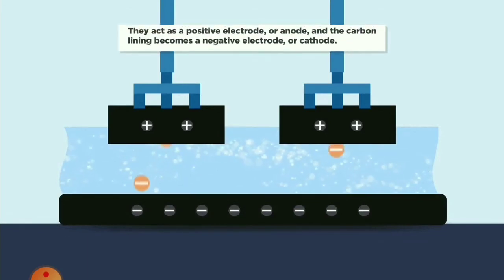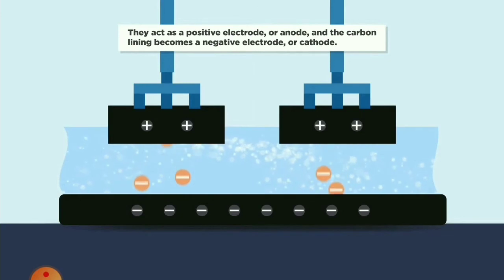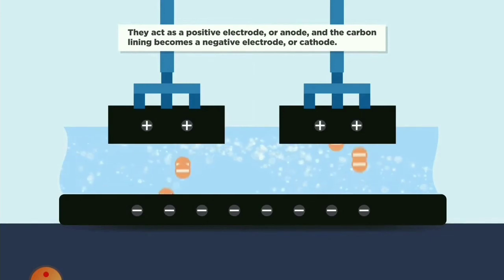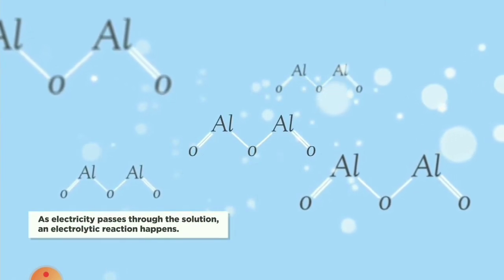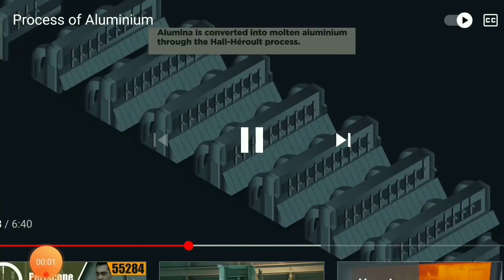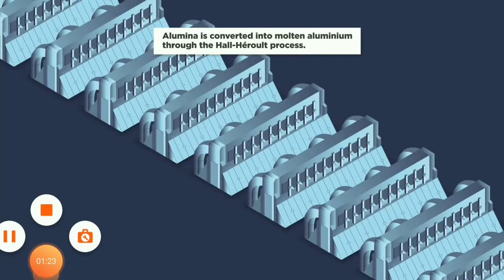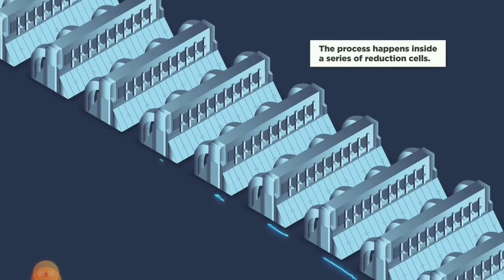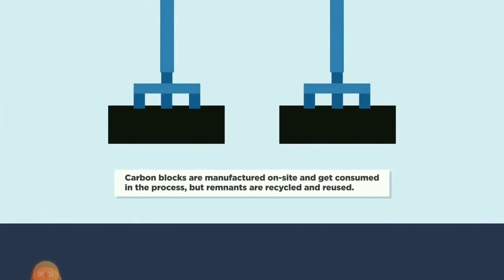Now alumina will go towards the negatively charged lining, and the oxygen is positively charged. See what happens in the electrolyte. Alumina, oxygen is being broken down. Again we'll see here the carbon blocks inserted inside the electrolytic cell.